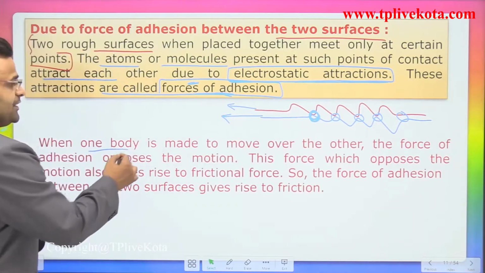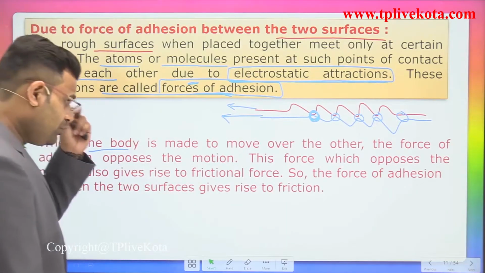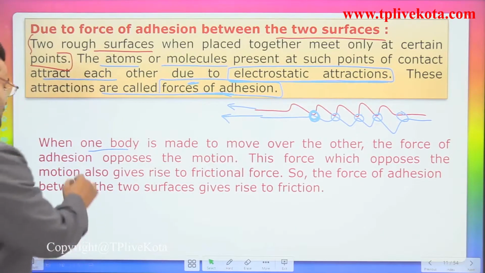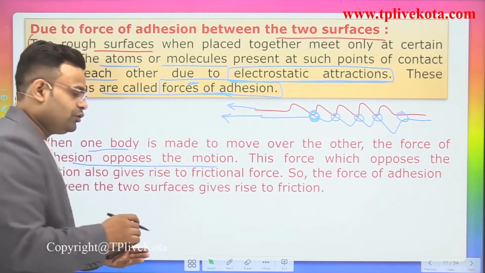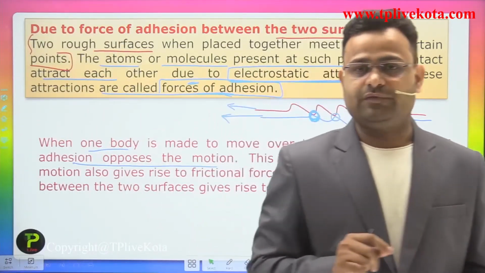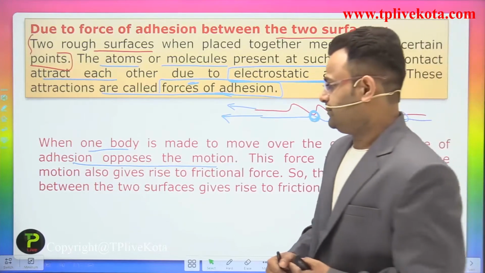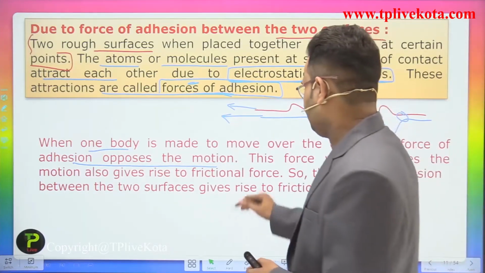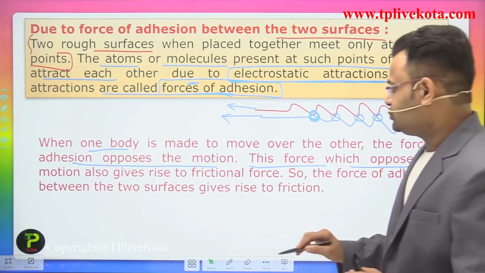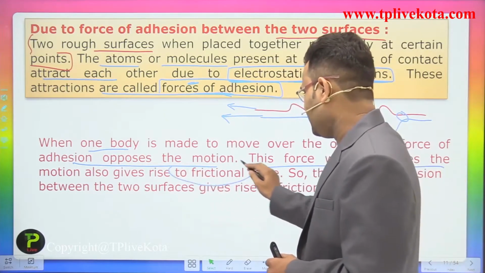When one body is made to move over the other, the force of adhesion opposes the motion. This force which opposes the motion also gives rise to a frictional force.